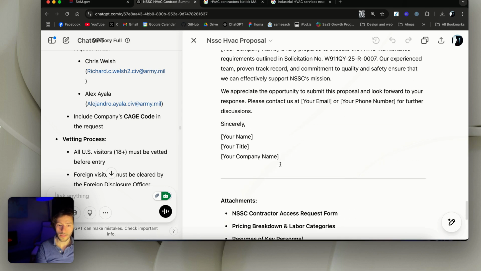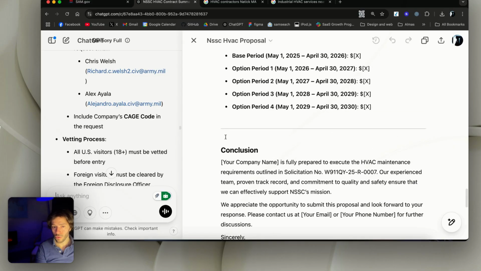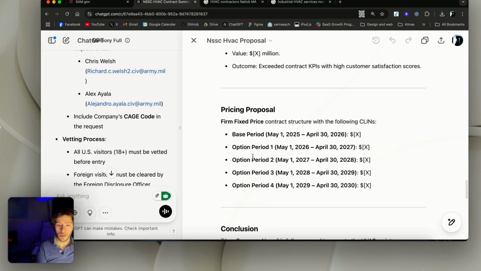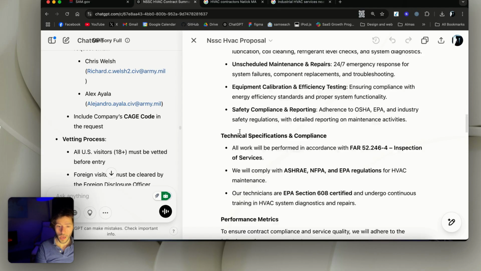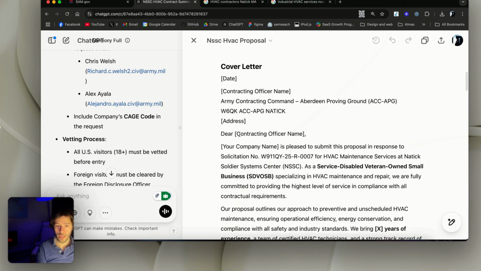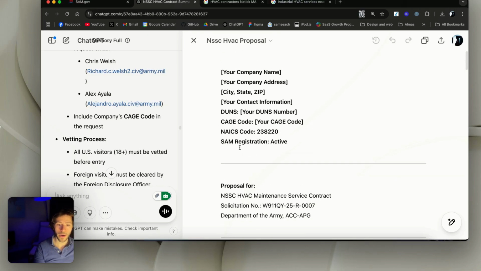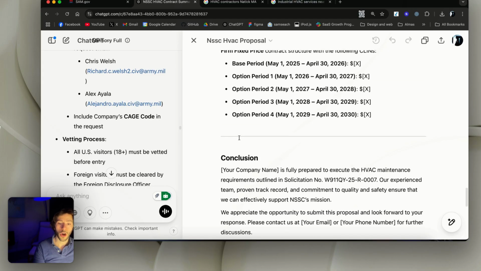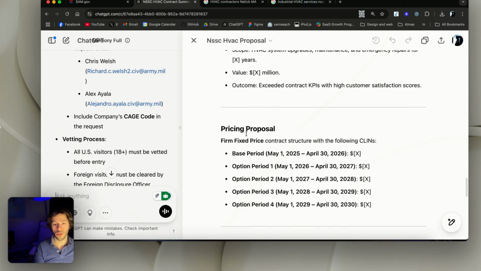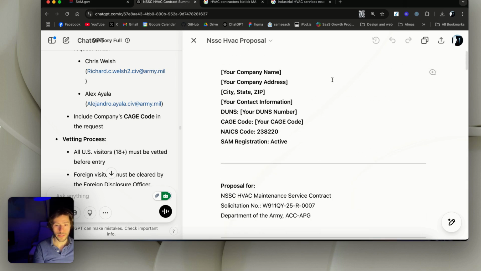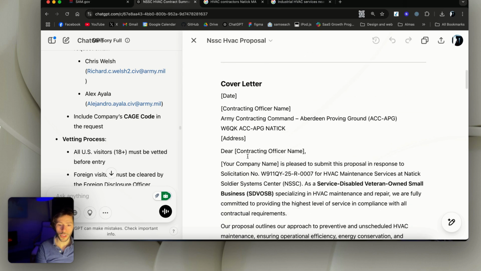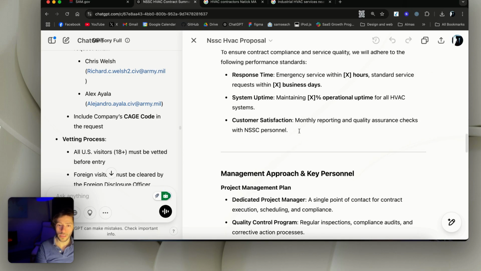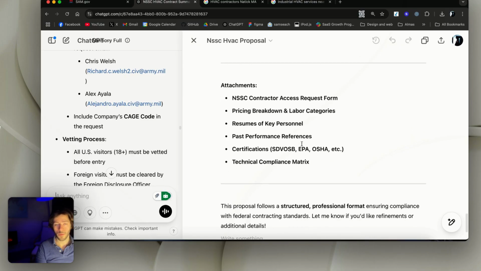So to take a look at it, there's a small conclusion. As you see here, we told it to leave everything blank that it doesn't know. But the formatting is good. I just wish it was a bit bigger, and because it doesn't understand all of my company details, it's not so tailored to the opportunity and to my business. But it is a proposal that we're downloading, and we're going to fill out everything here, and make sure we have our address, name, title, and company name. We'll make sure we do the calculations for everything here, and we bid on this one.